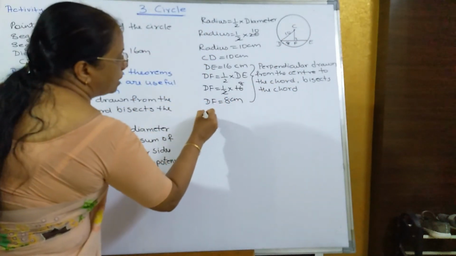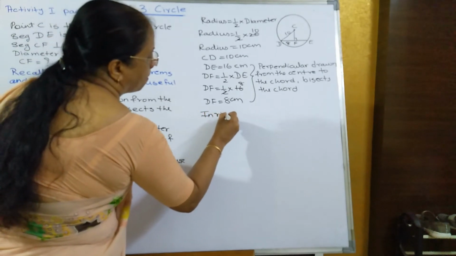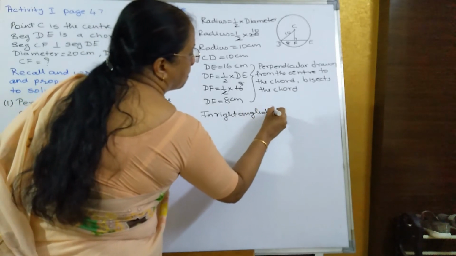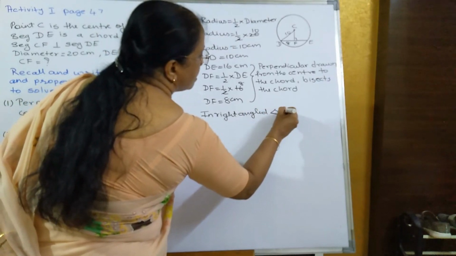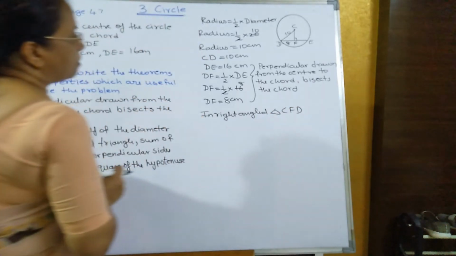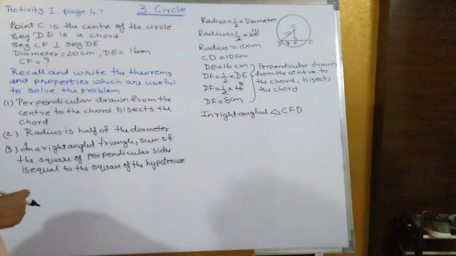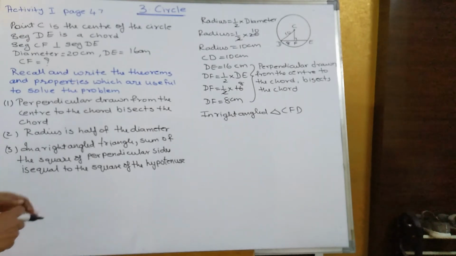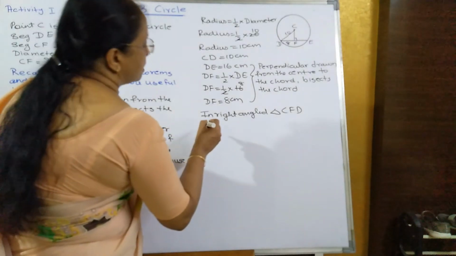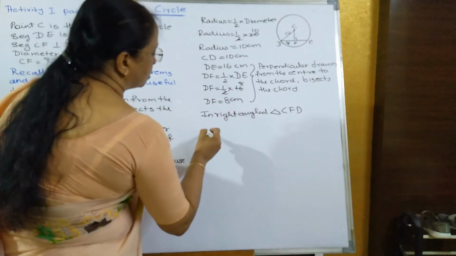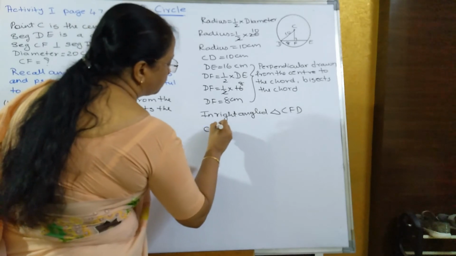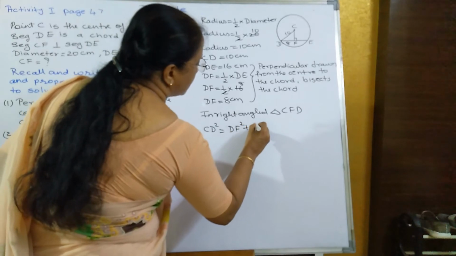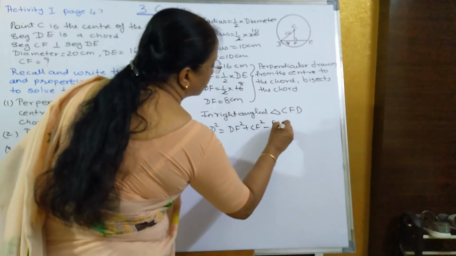Now in right angled triangle CFD. So CFD is a right angle triangle because CF is perpendicular. So now we will use a third property, that is Pythagoras theorem. So what we will get? CD square. Always the radius is the hypotenuse. So CD square is equal to DF square plus CF square. Reason what you'll write? Pythagoras theorem.